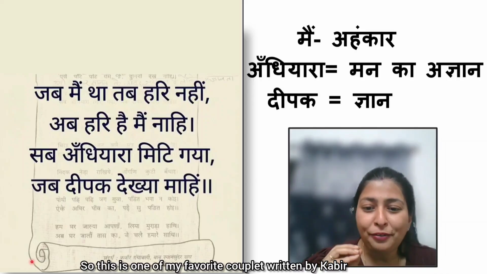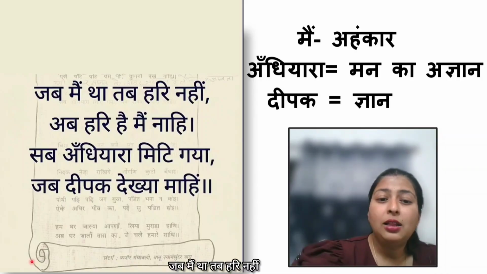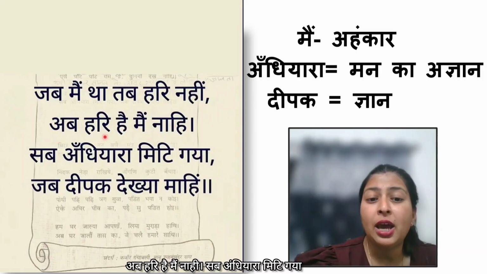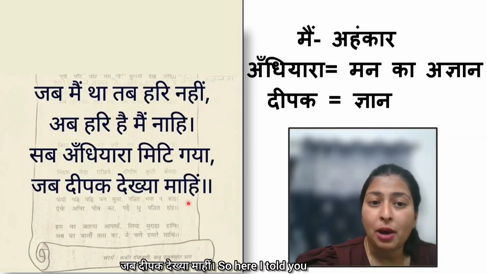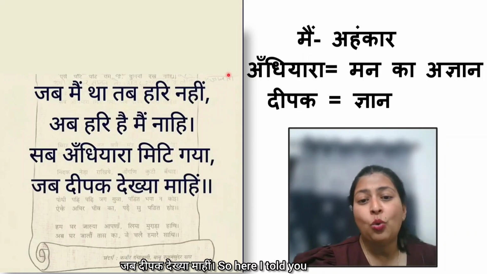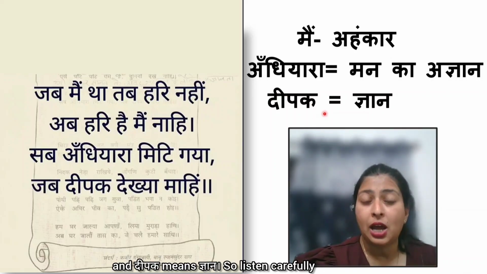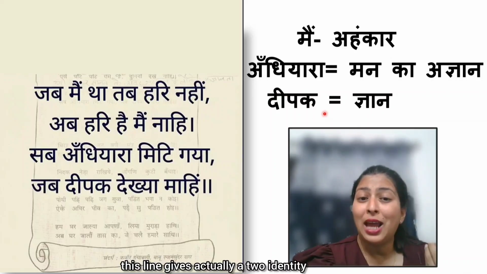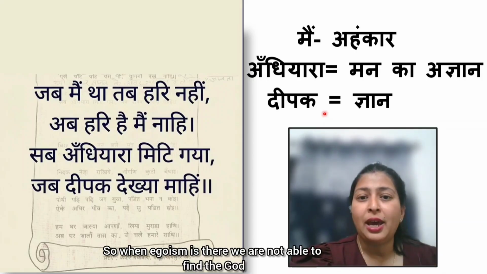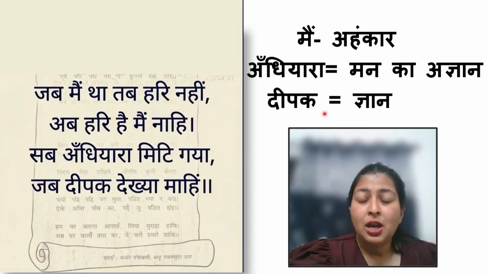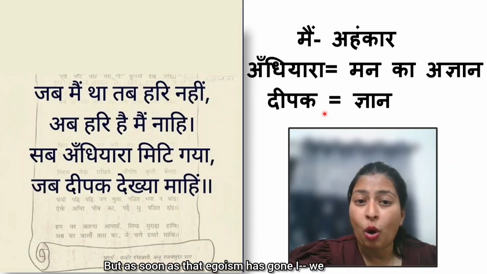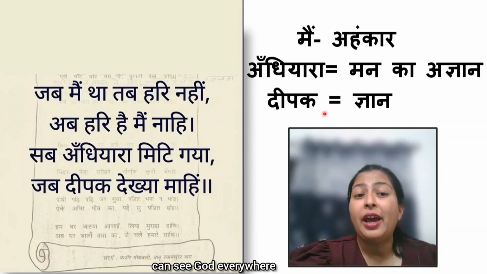So this is one of my favorite couplets written by Kabir. जब मैं था तब हरि नहीं, अब हरि है मैं नाही, सब अंधियारा मिटी गया जब दीपक देखा माही. So here I told you what मैं means, अहंकार, अंधियारा means मन का अज्ञान and दीपक means ज्ञान. So listen carefully. This line actually gives a true identity. So when egoism is there, we are not able to find God. But as soon as that egoism has gone, we can see God everywhere.